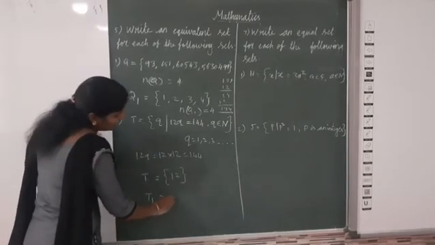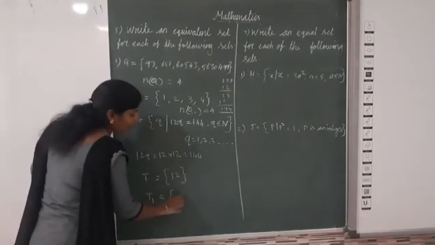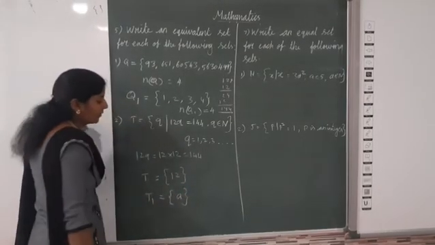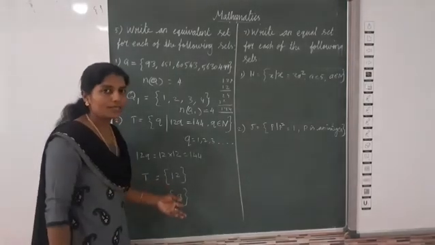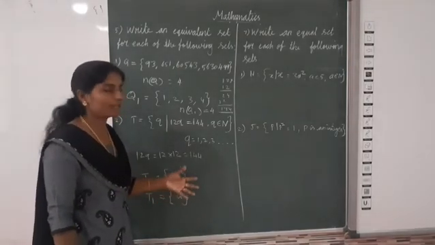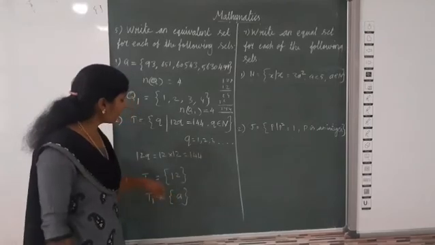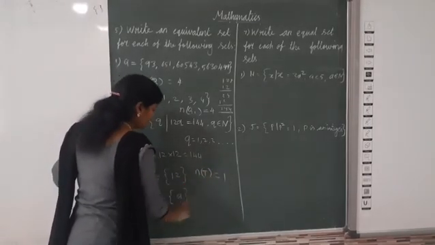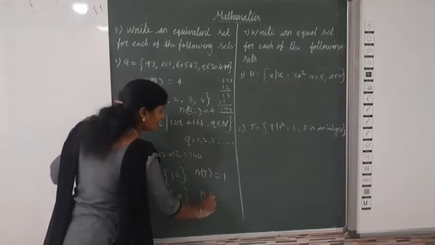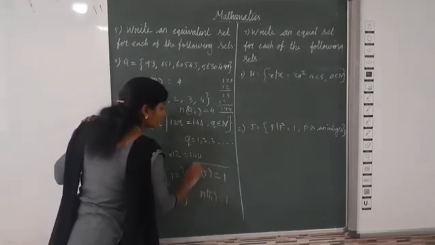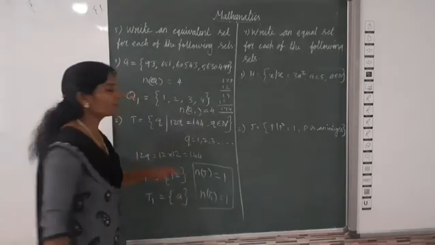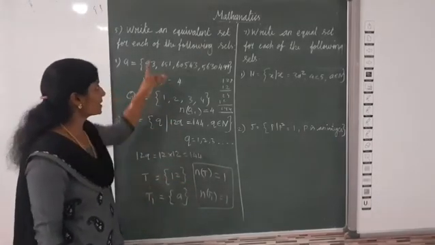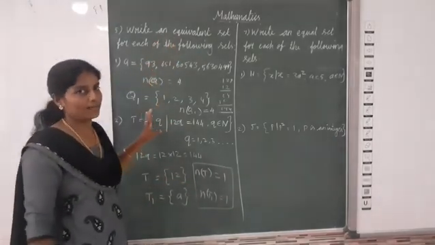So T1 is equal to, we can take any one element, that is A. If we take 1, that is also correct. 1, 2, 3, 4, any one element we need. Now n of t is equal to 1. Here n of t1 is equal to 1. So we can say these cardinal numbers are same, so we can say these two sets are called equivalent sets.